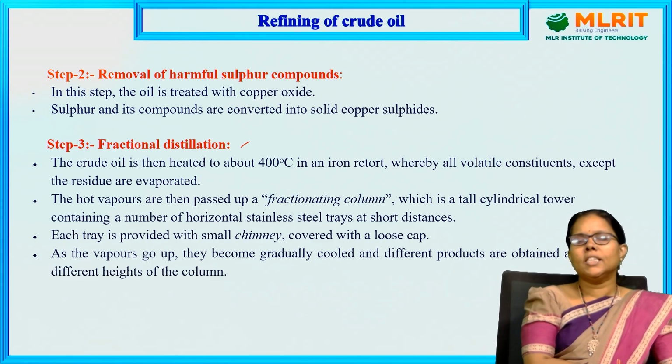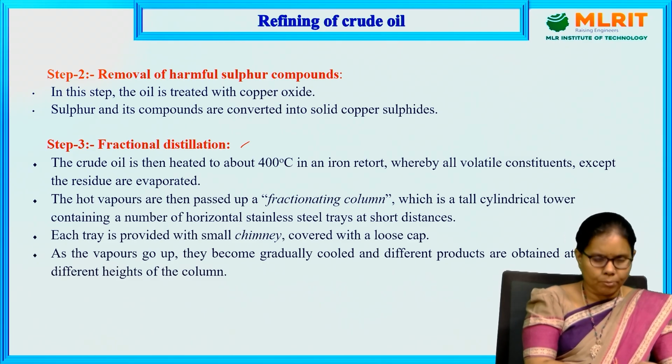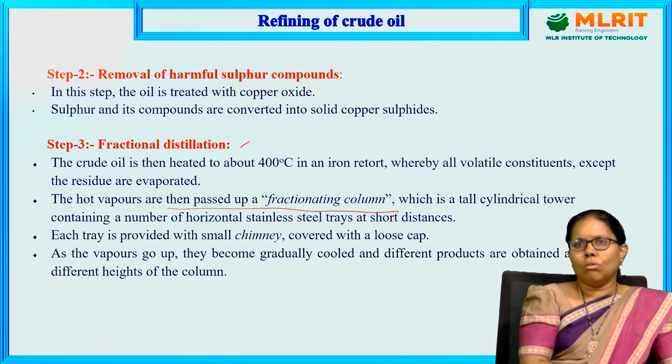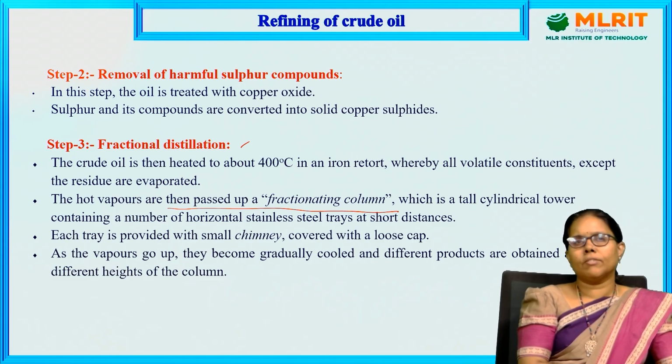The crude oil is heated to about 400 degrees centigrade in an iron retort, where all the volatile constituents except the residue are evaporated. At 400 degrees centigrade, the liquids and gases are separated very quickly, and the residues are left behind. All the liquids and gases get evaporated. The hot vapors are passed through a fractionating column, a tall cylindrical tower containing a number of horizontal stainless steel trays.